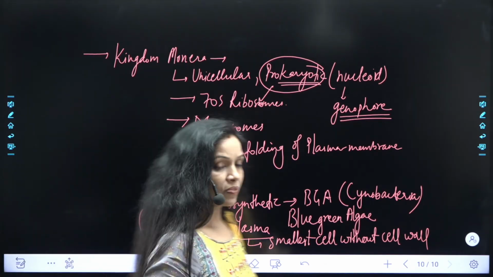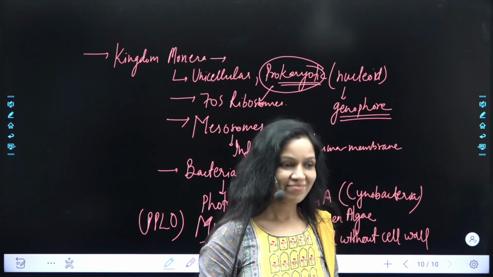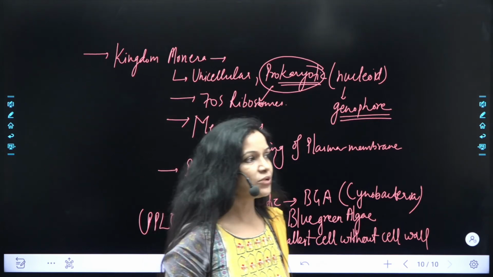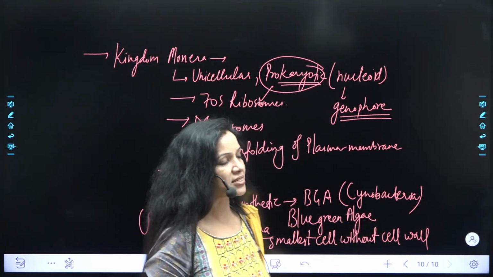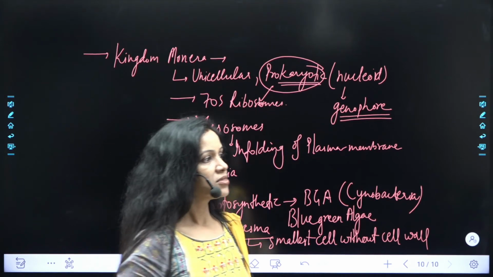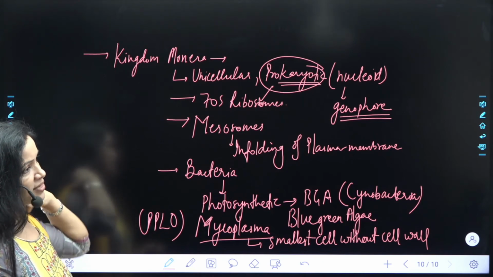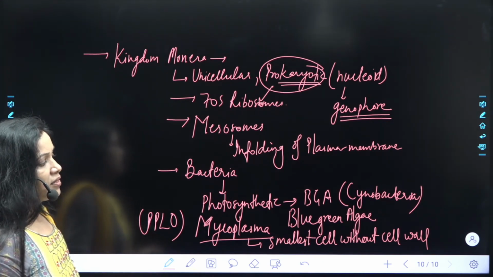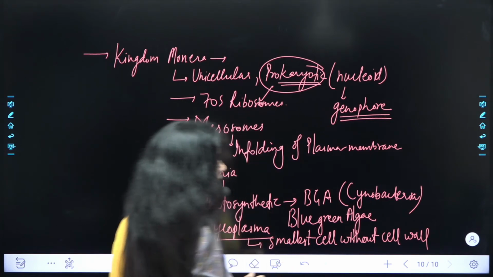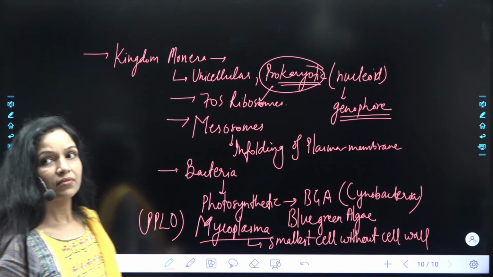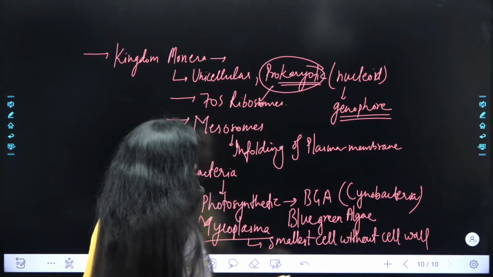Yes? Protista also has unicellular organisms. Talk about Protista. Yes, absolutely. We will discuss in a minute. After this, we are going to discuss Protista only. So as of now, in the case of Monerans, please remember all these points. This is important for the exam and can be asked. Should I move on to the next slide? Have you written everything? Let's move ahead. So that was about kingdom Monera. Right now next is kingdom Protista.